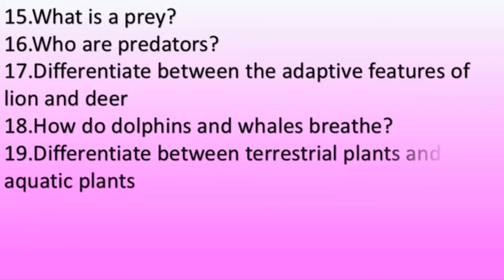Talking about the terrestrial plants, the availability of air and water is very high in terrestrial plants, but in aquatic plants, the availability of water is very high, right? So let's discuss adaptation, that is, about the plants living inside water. They possess very few stomata. About the stomata, I think it is not given.